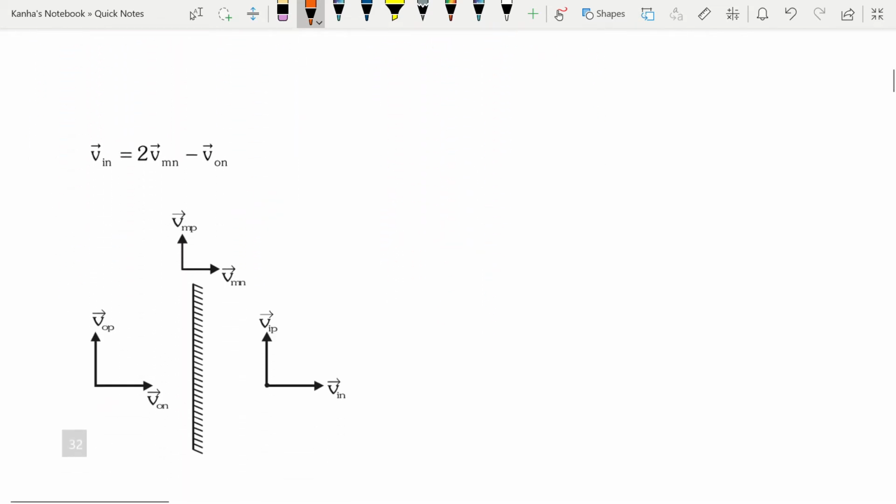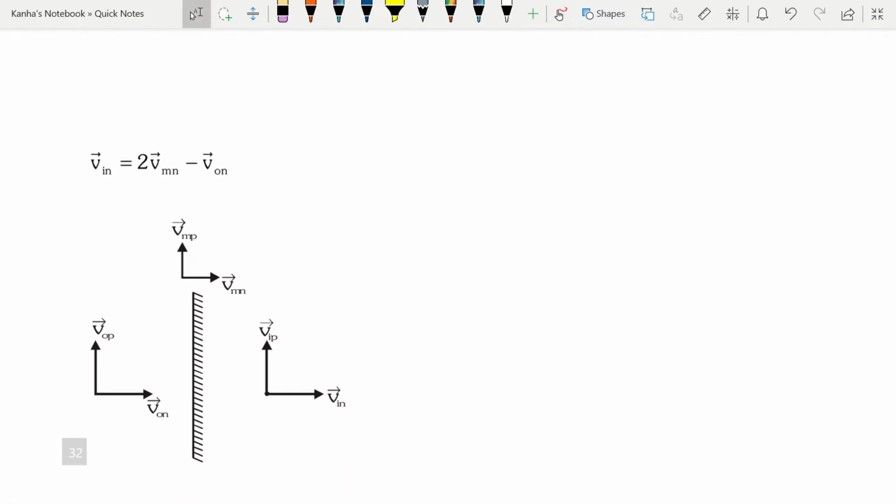The next case is when the mirror is moving. M is the mirror. So what does this say? VIN is again the velocity of image along the normal. Normal is this direction. So the velocity of image along the normal is equal to 2 times the velocity of mirror along the normal minus the velocity of object along the normal.